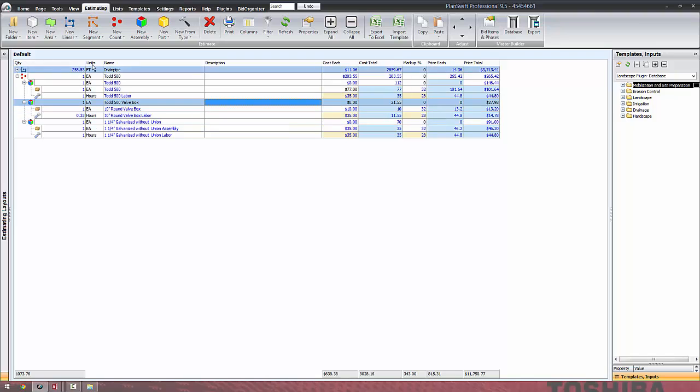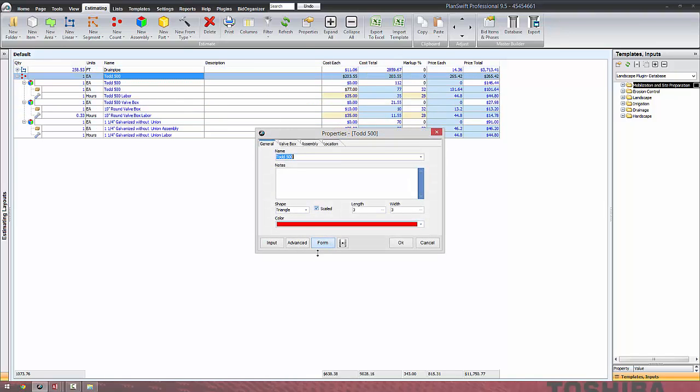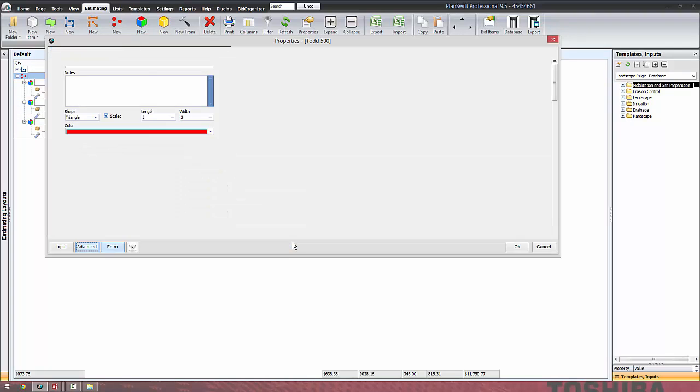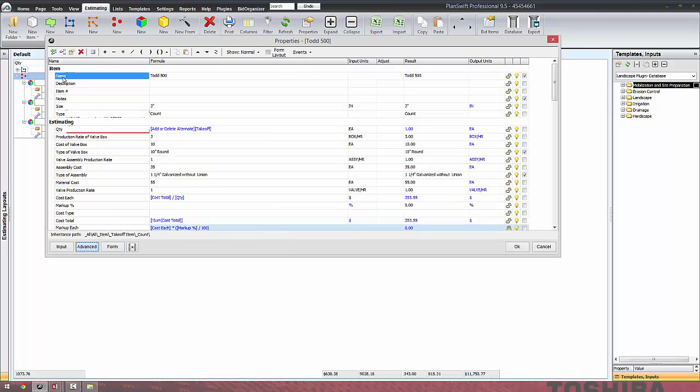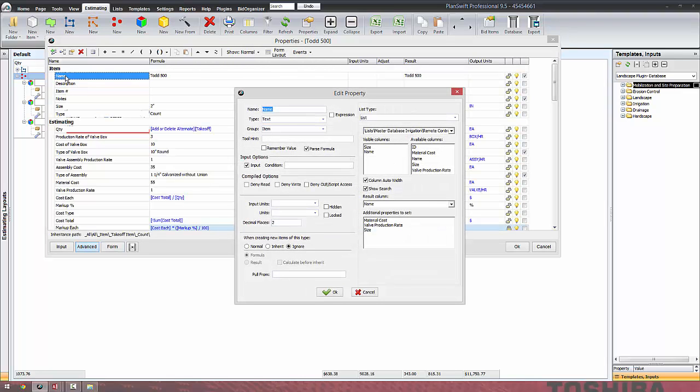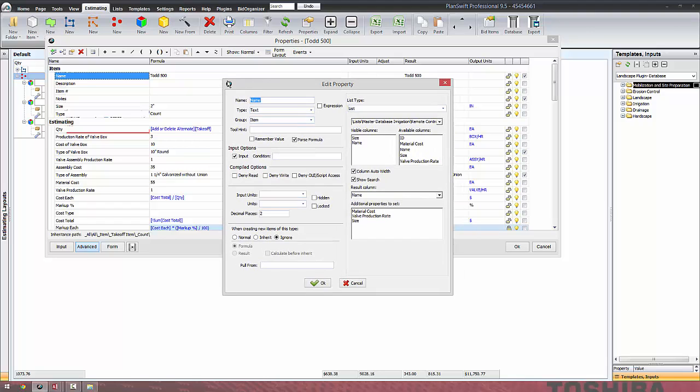We'll look at the actual structure of this too. When we set these up, this database has been set up through PlanSwift through a series of links, and it's a real simple process. PlanSwift has done a good job. But when you have 200 or 300 takeoff items, it can take you 50, 60 hours to do this. So the work's already done. You don't have to do it again.